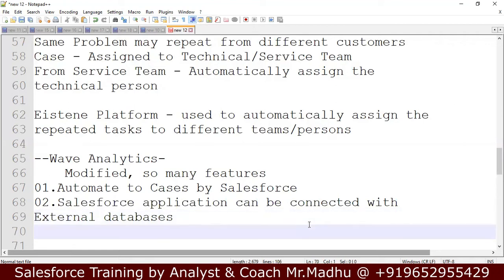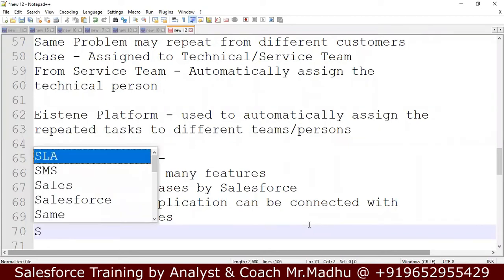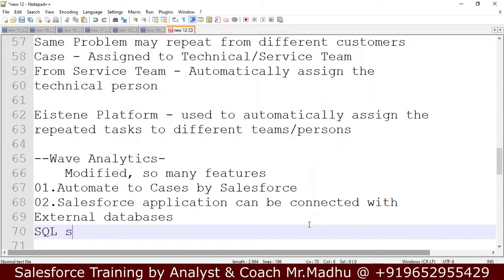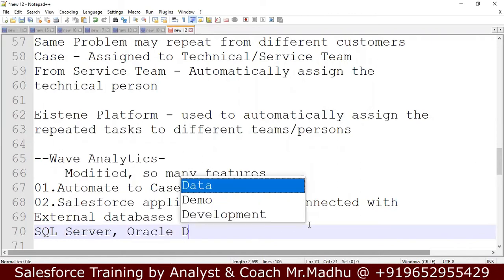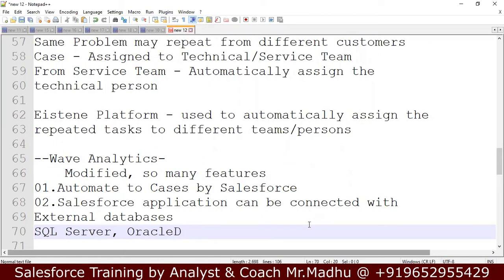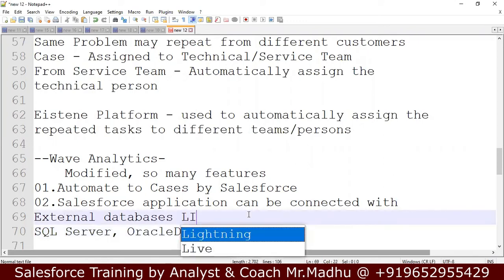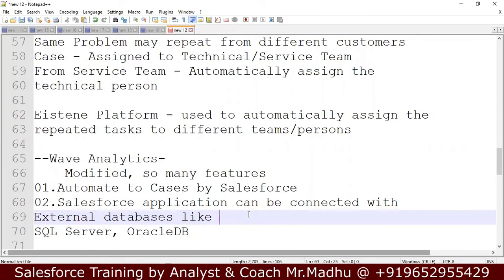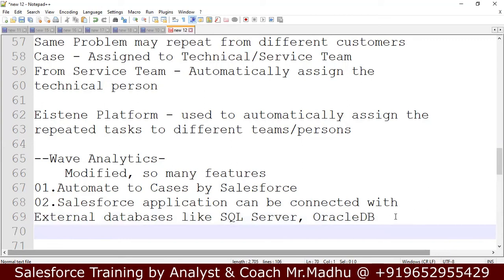Salesforce has its own database, but some other organization might be using a SQL Server database or an Oracle database. By using Einstein Analytics, we can connect to external databases like SQL Server and Oracle DB, and we can generate reports.